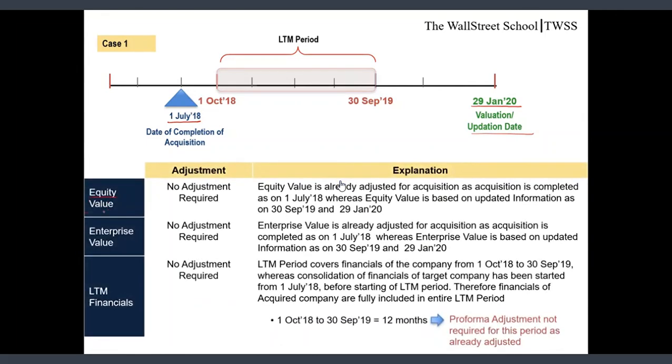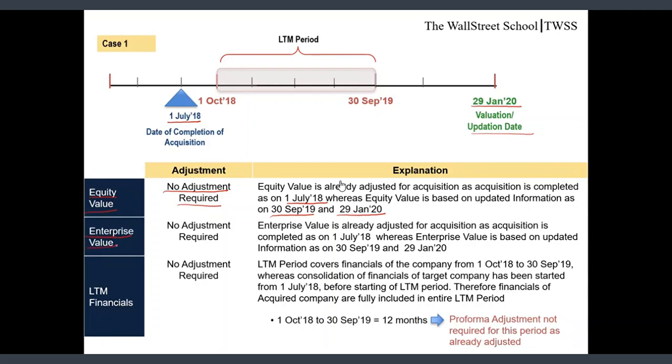Equity value. Friends, no adjustment is required in the equity value. Reason being, equity value is already adjusted for this acquisition, as date of completion of acquisition is 1st July 18, whereas my equity value is based on the information dated 30th September 19 and 29 Jan 20. So my equity value is already including impact of this acquisition.